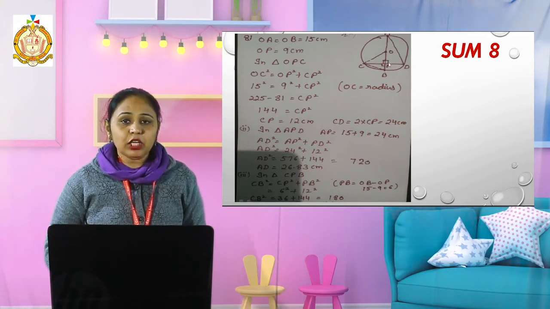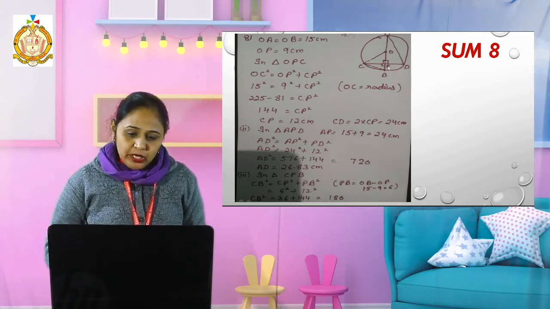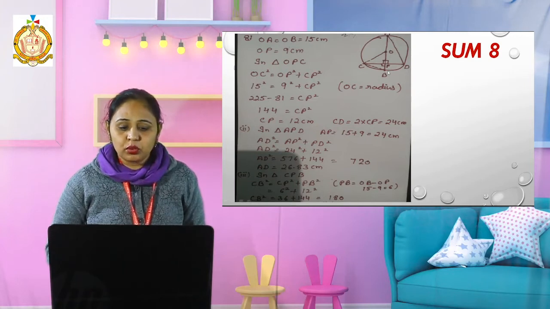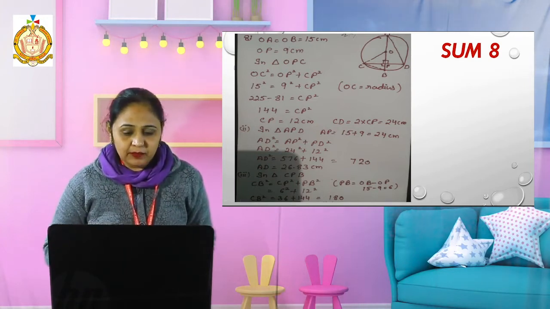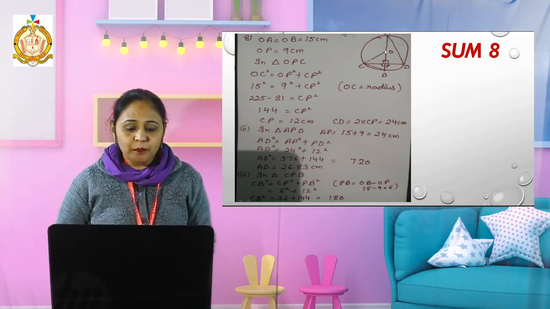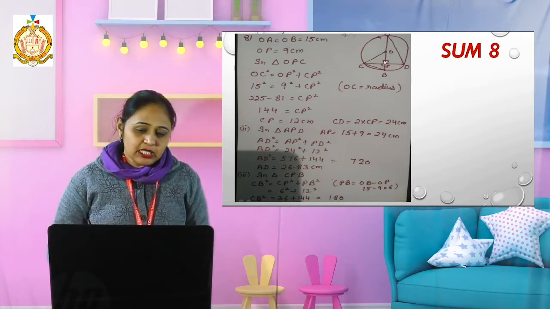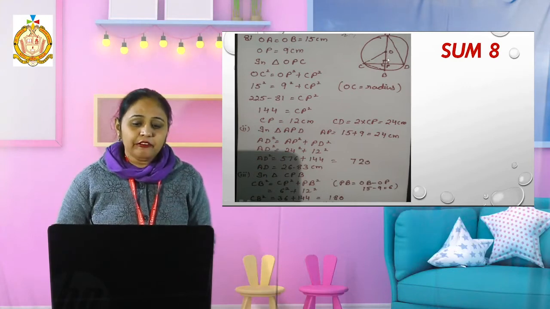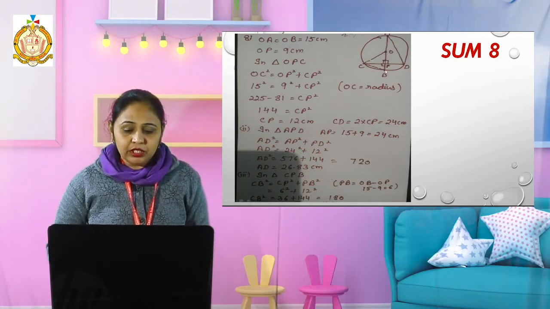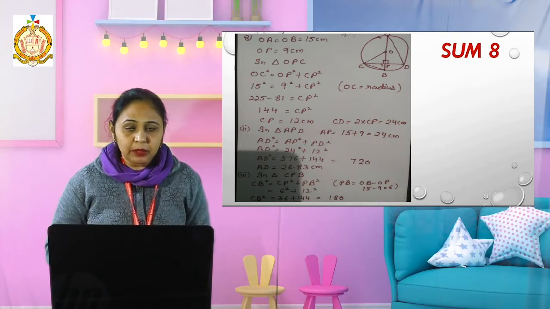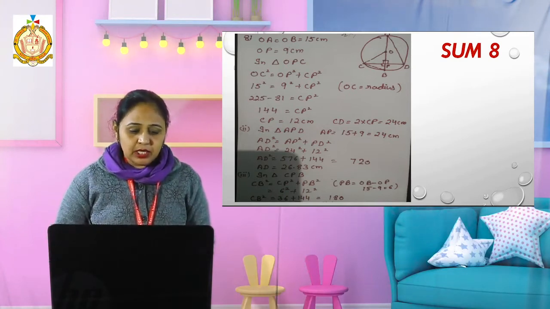Now what is the value of PB? I know OB is 15. I found the value of OP, that is given, that is 9, but I want to find PB. If I subtract this 9 from 15, what will be left? That will be left PB, the value of PB. Now 15 minus 9 becomes 6.